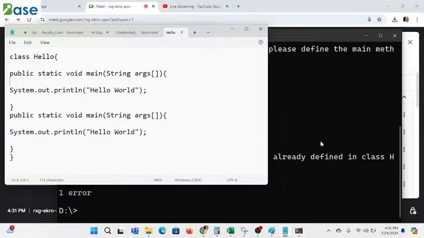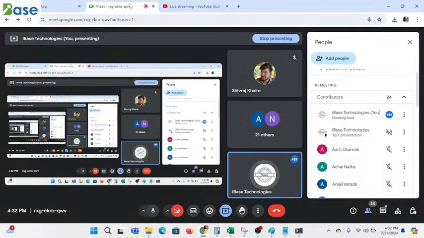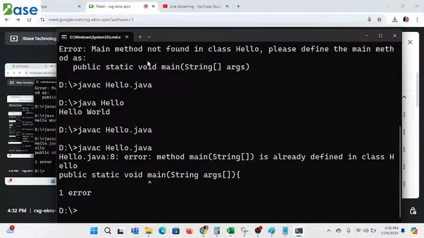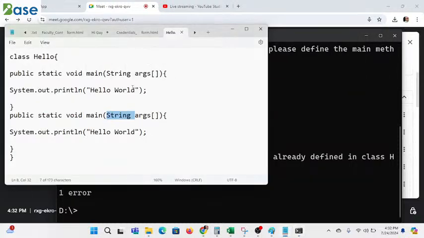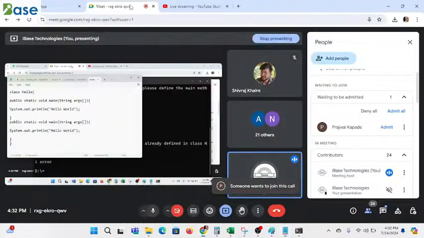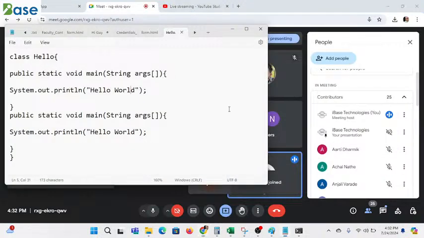So if I compile it, it causes the compile error. It won't allow it. Now I have one more question. Is this concept clear, everyone? Why is it called a compile time error? Because we can't write two methods with the same name. Okay, then let's go for the next one.